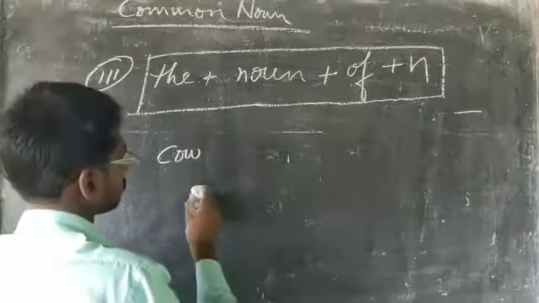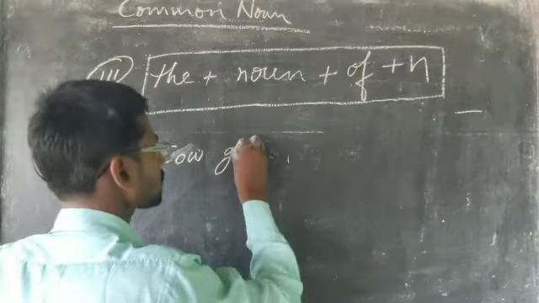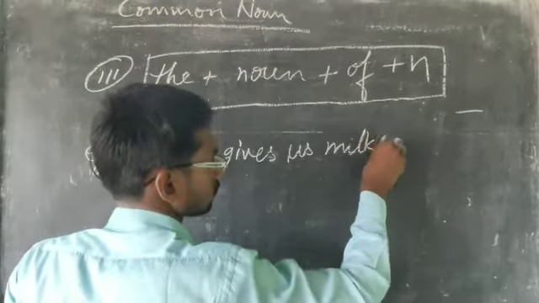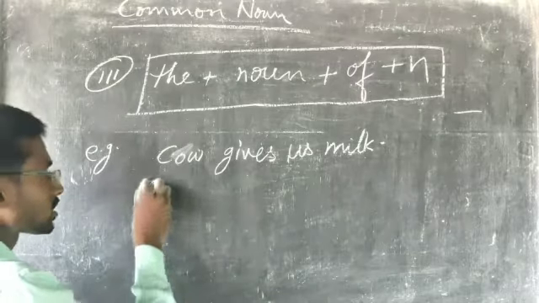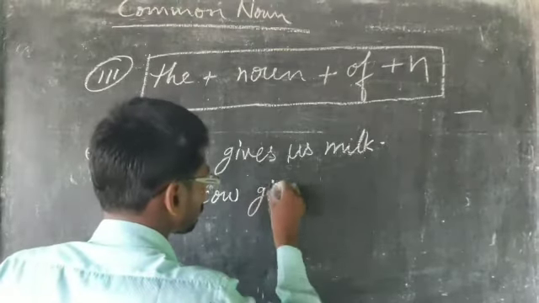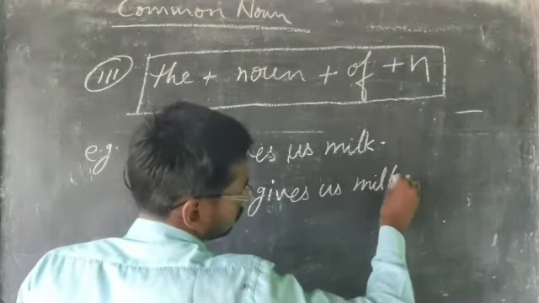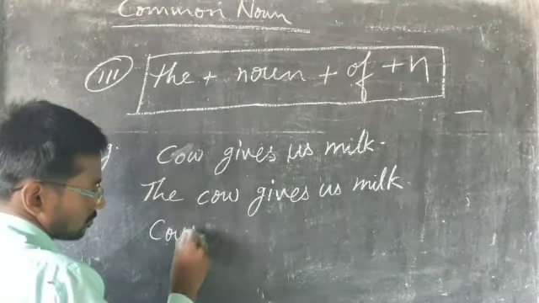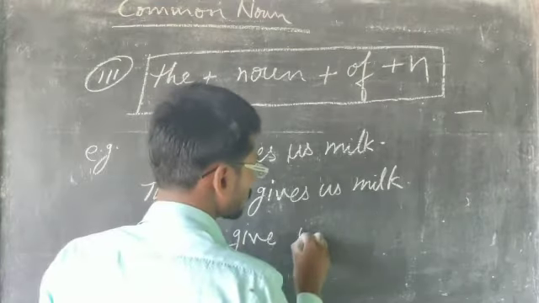Cow gives us milk. And another sentence, the cow gives us milk. Next sentence, cows give us milk.